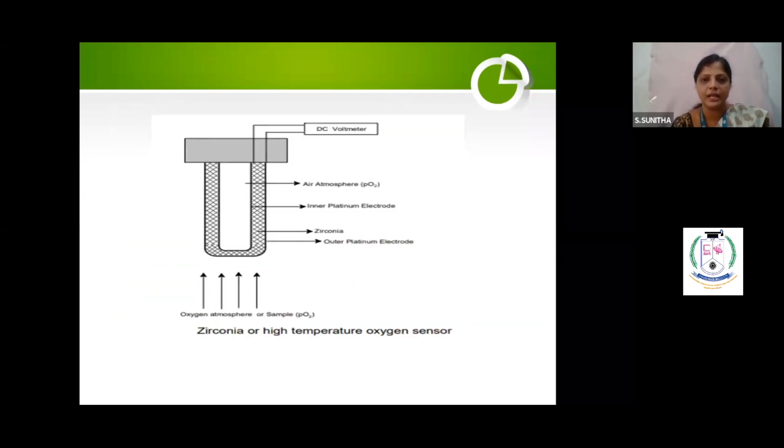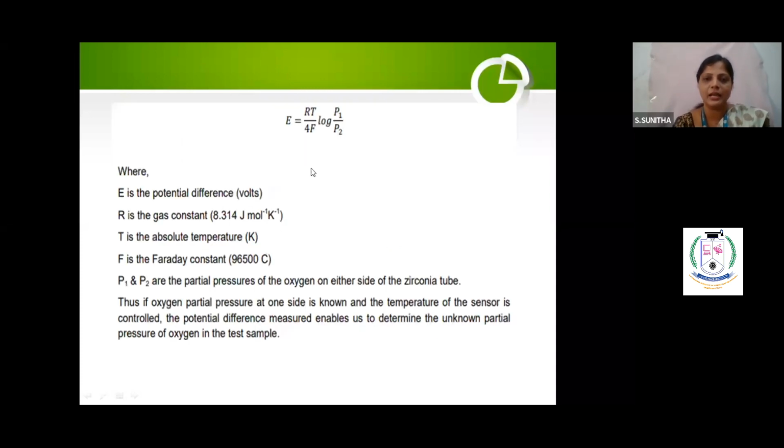So this is a diagram. I will show you the diagram. So this is the porous one. It is stabilized with zirconia. Inside and outside it is lined with the platinum. Now on both sides, the oxygen partial pressure should be equal. Now where you are sending the sample solution, where you will have the concentration change, there is a decrease or increase in the partial pressure. That decrease or increase in the partial pressure can be calculated by this, that P1, what is P1? P1 and P2 are the partial pressures on either side of the zirconia tube.